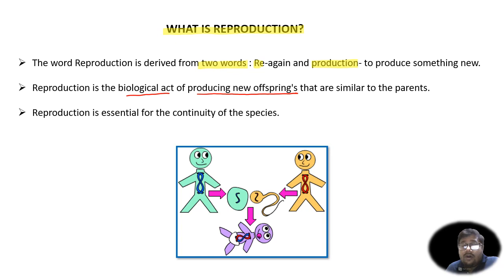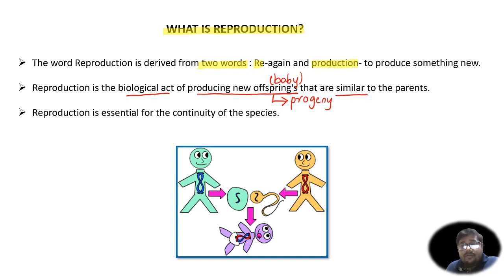Now, some of you may not know what an offspring is. The word offspring simply means a new baby. Sometimes in some books, the word offspring is also written as progeny. So progeny, offspring, or baby all are similar words. So reproduction is basically the biological act of producing a new offspring that are similar to the parent.